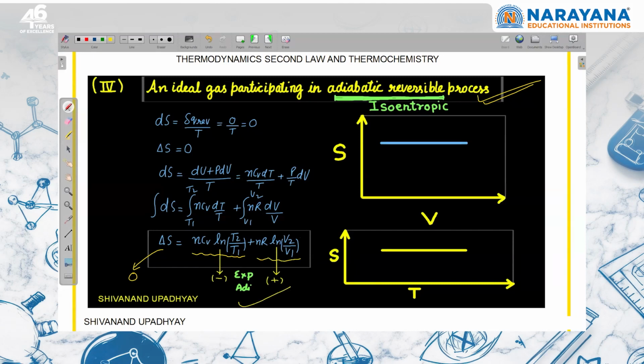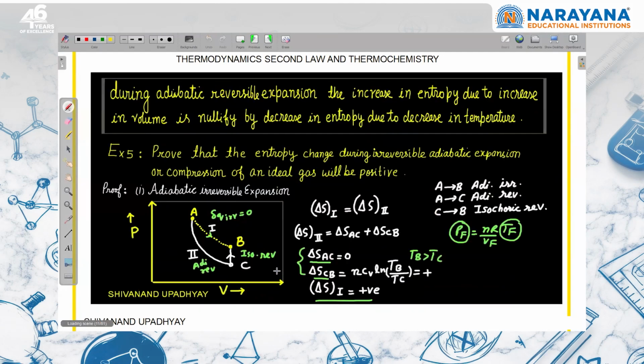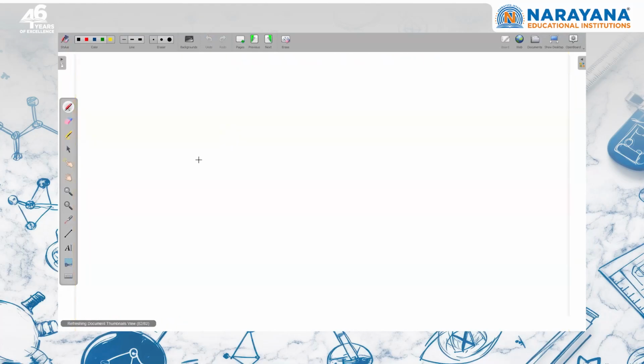So sometimes this is also converted into language. We can say that during adiabatic reversible expansion, the increase in entropy due to increase in volume is nullified by the decrease in entropy due to decrease in temperature. Now, another important point regarding this adiabatic irreversible process: we know that for an irreversible process, with an ideal gas participating in an adiabatic irreversible process, delta S total is going to be positive.